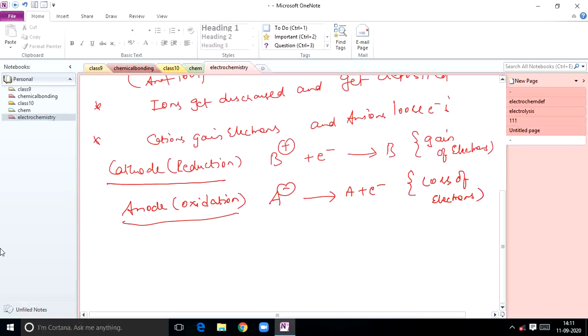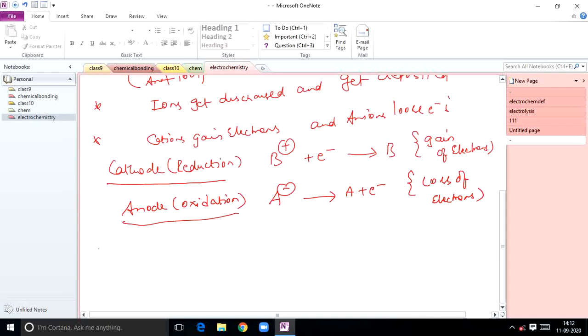According to this preferential discharge theory, if more than one ion is attracted towards a particular electrode, see, sometimes if electrolyte undergoes dissociation, more than two cations or more than three cations may be present in that solution. Even more than two anions may be present in that solution. At that time, what do we have to do? Which ion gets preferentially discharged at a particular electrode? We have to focus on that point.